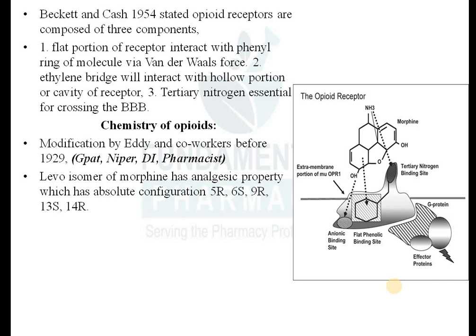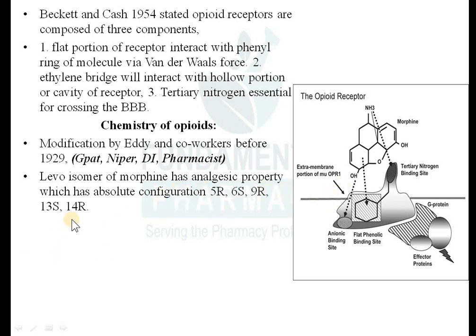That's why most of the plant products or plant alkaloids are levo in nature. There are certain exceptions, that is another thing, but mostly they are levo isomers. So the levo isomer of morphine is more active than dextro, remember. Then it has an absolute configuration at 5R, 6S, 9R.